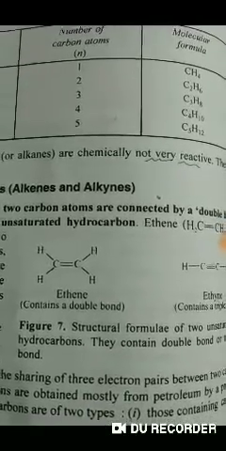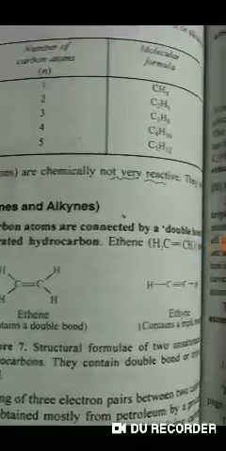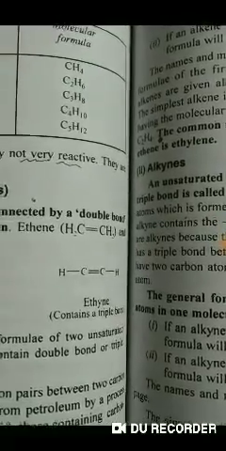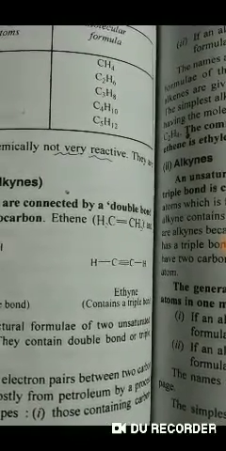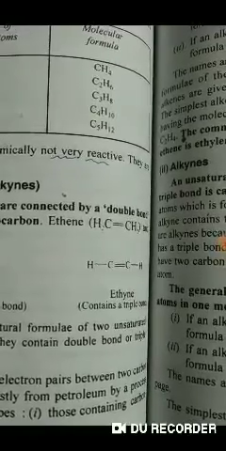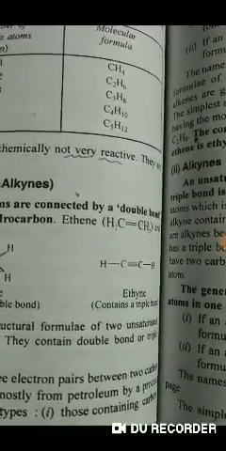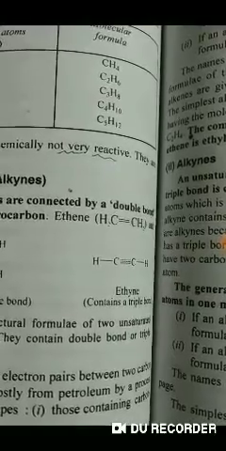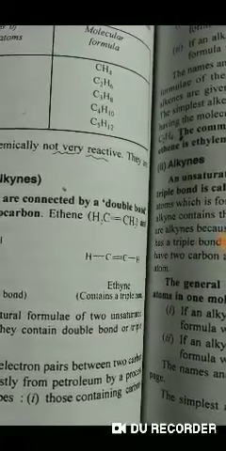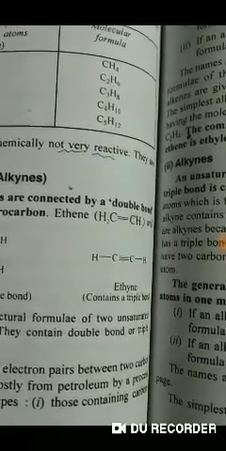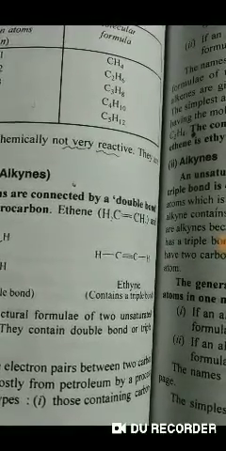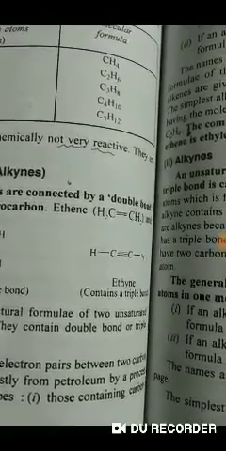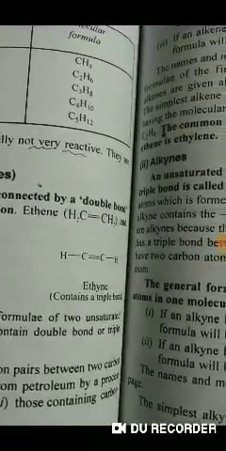It has 2 carbon atoms and 6 hydrogen atoms, while propane has 3 carbon atoms and its molecular formula is C3H8, while butane has 4 carbon atoms and its molecular formula is C4H10. The next one is pentane. Pentane has 5 carbon atoms and its molecular formula is C5H12.